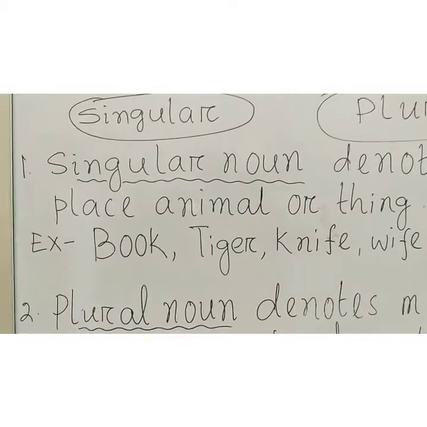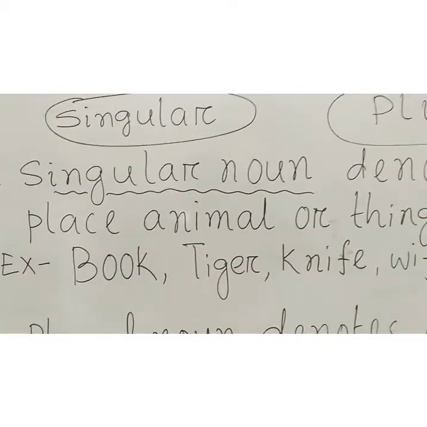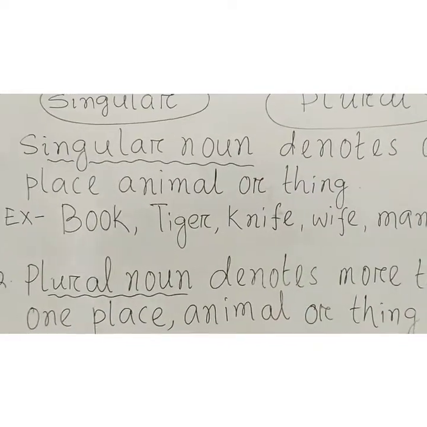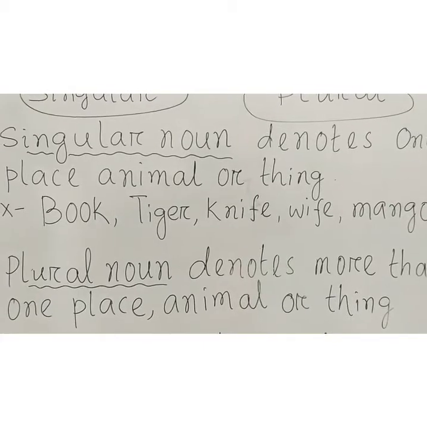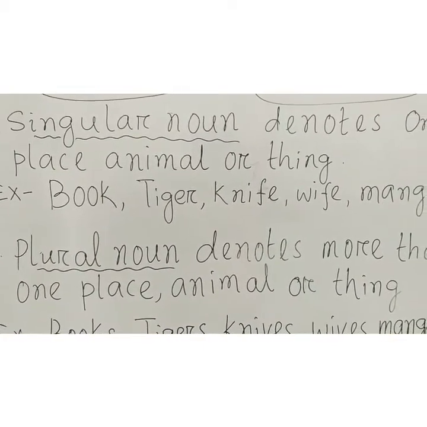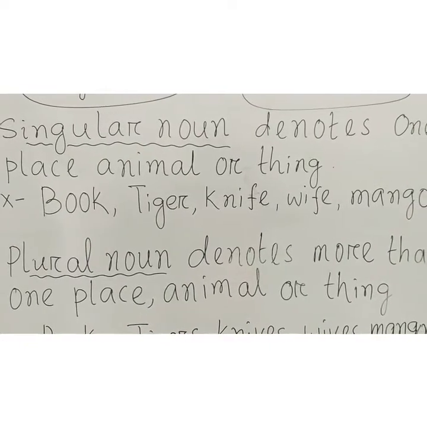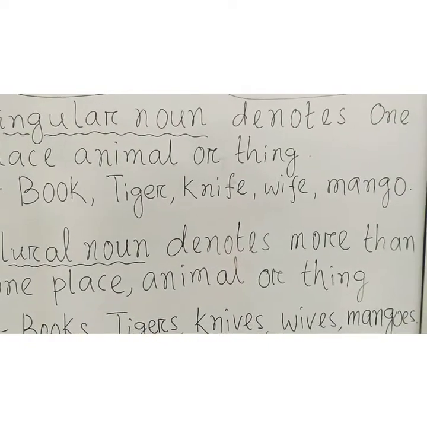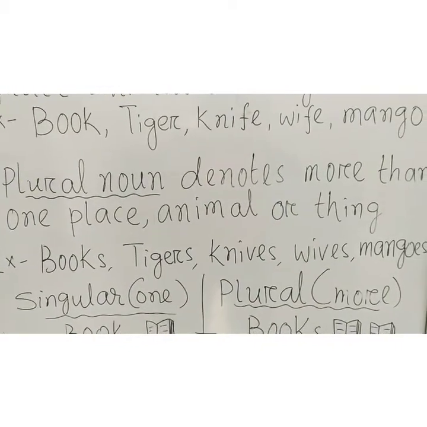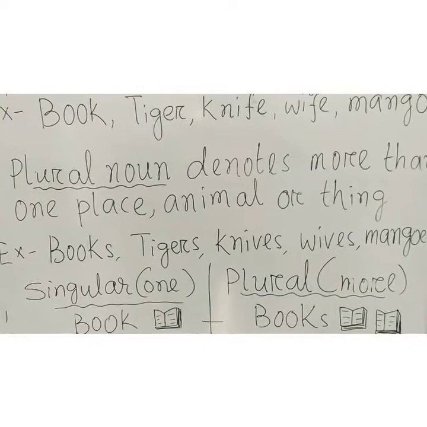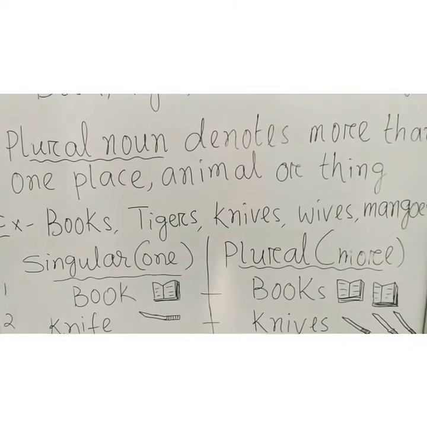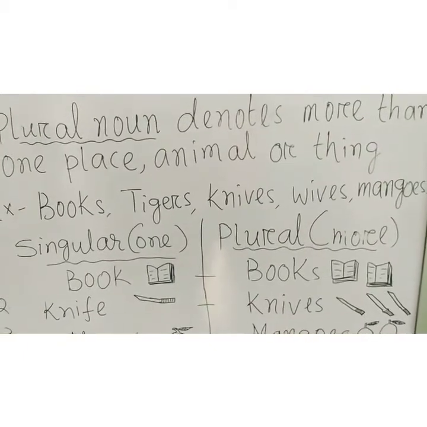Now I will start with singular number. Singular number denotes one place, animal or thing. Examples: book, tiger, knife, wife, mango. Plural number denotes more than one place, animal or thing. Examples: books, tigers, knives, wives, mangoes.